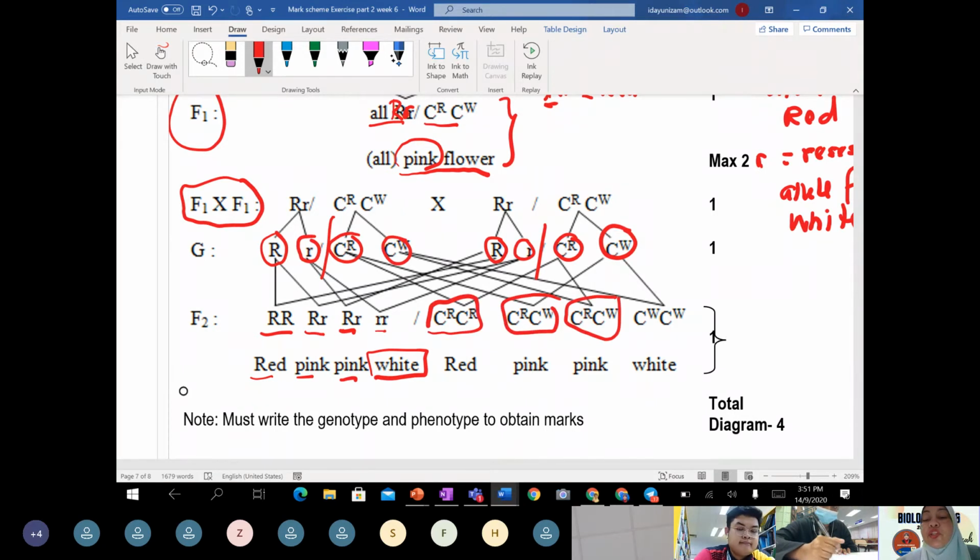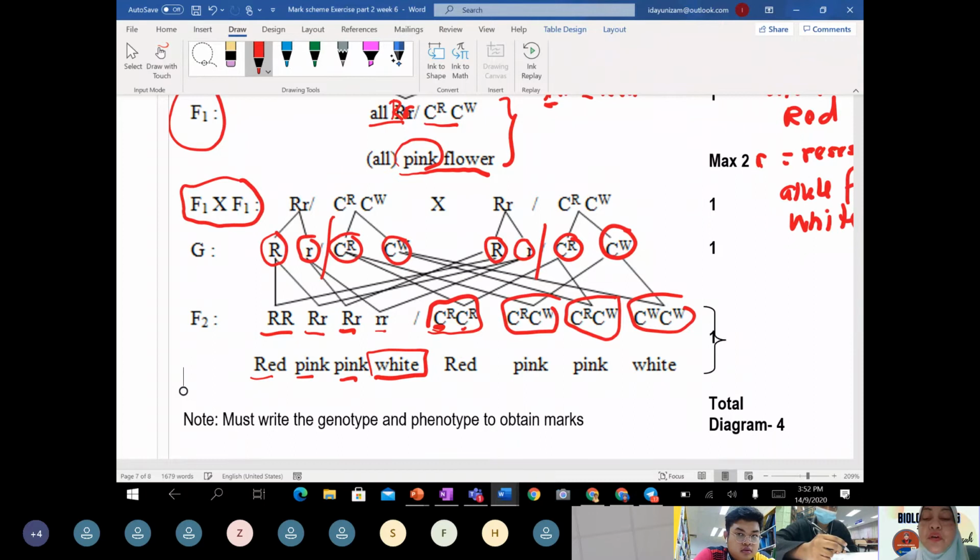Okay, class, why does teacher introduce you to this alternative way of writing the genotype? Because when we discuss dihybrid incomplete dominance, this one is monohybrid incomplete, class. Tomorrow morning teacher would like to discuss dihybrid incomplete dominance. We are using this symbol.